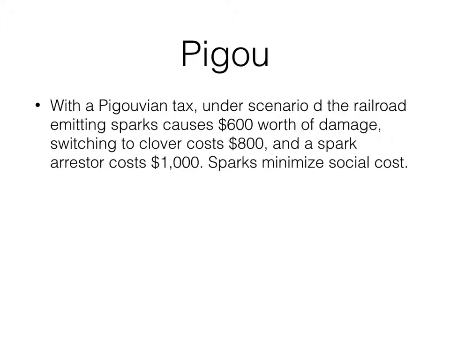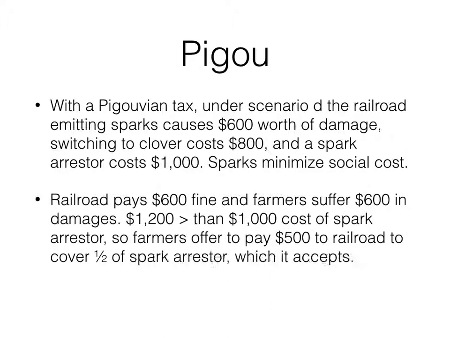The farmers suffer $600 worth of crop damage. That's a total of $1,200. A spark arrestor is $1,000, right? So what happens is, as opposed to the railroad paying the $600 fine and the farmer suffering a $600 loss, a total of $1,200, the two get together, the farmers agree to pay the railroad $500, the railroad kicks in $500, and now it installs a spark arrestor for $1,000.